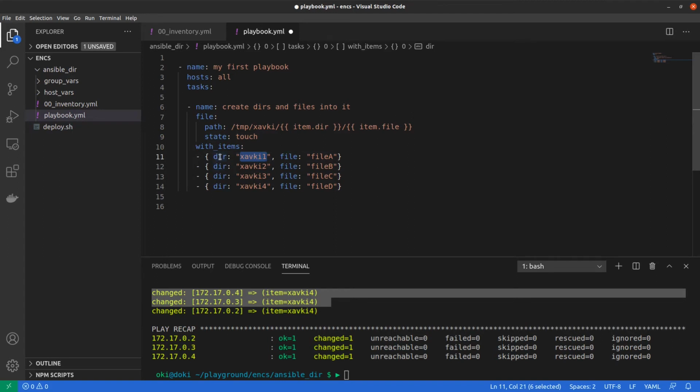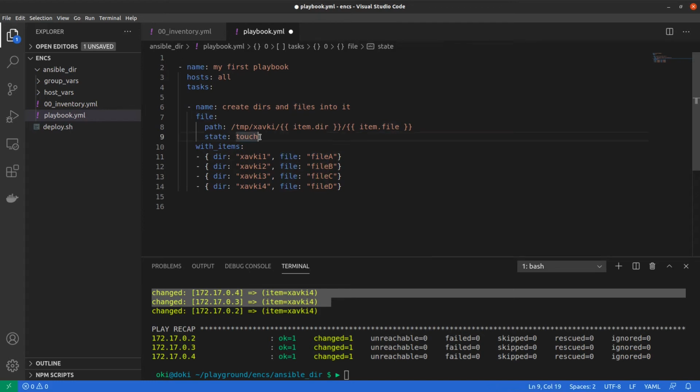We have 2 variables, and to do it more easily, we define a dictionary. One line is a dictionary. This is a dictionary, another dictionary with two keys, the dir key and the file key. For example, in the first case, we have xavkey1 for the value of dir and file A for the file key.